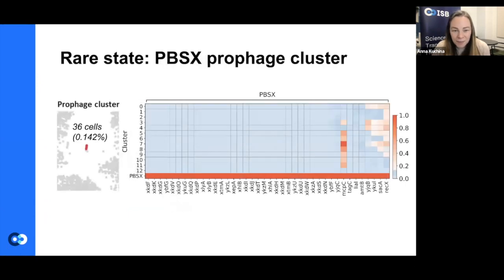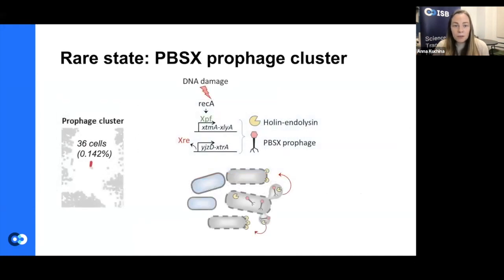And so it turns out, here you can see this cluster that we renamed PBSX, that it does express a whole cassette of genes, about 20 of them. And a lot of them have this letter X in the beginning of their name, which basically shows you that they belong to what's called an operon, or functional unit, of PBSX prophage. And this PBSX prophage is an interesting ancestral phage that resides in the genome of Bacillus subtilis, and it's getting activated by DNA damage.